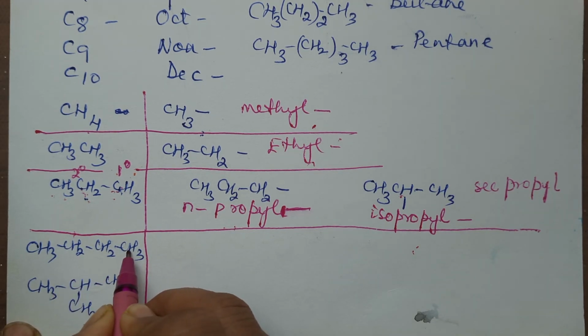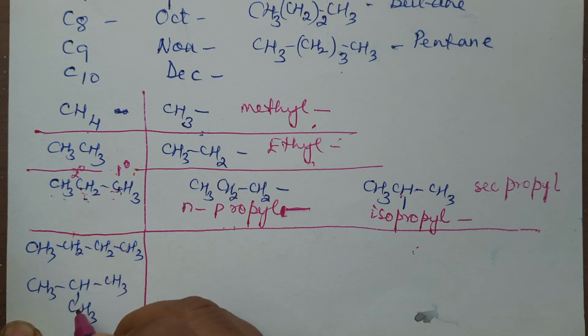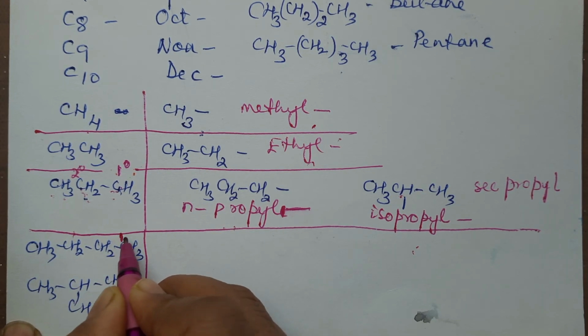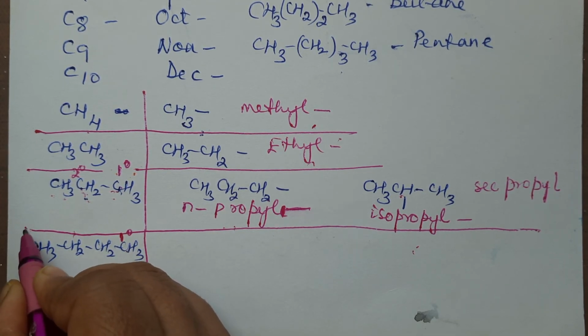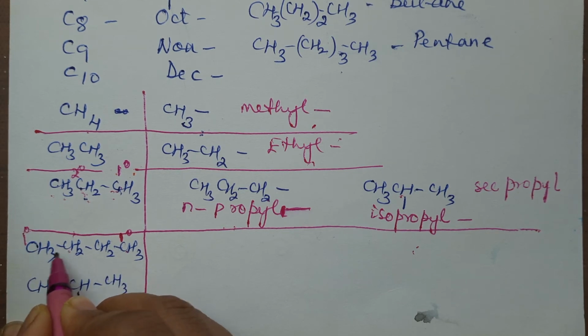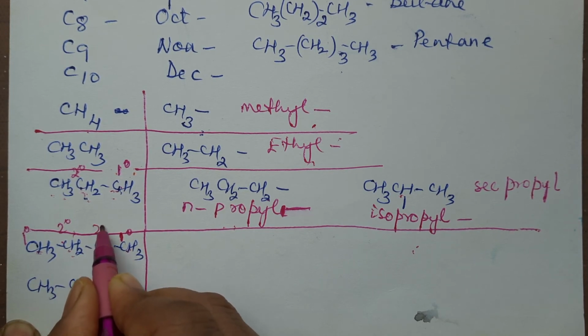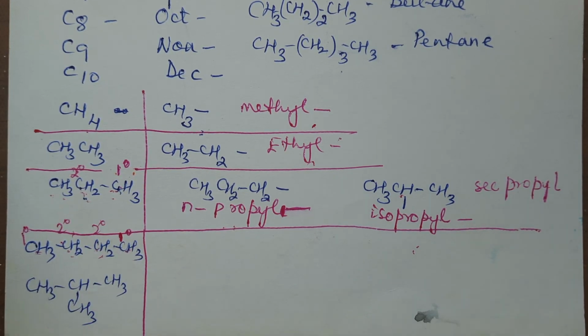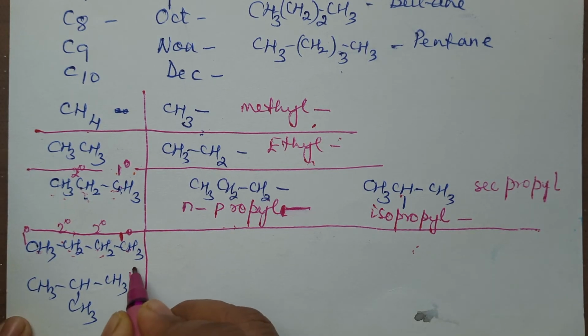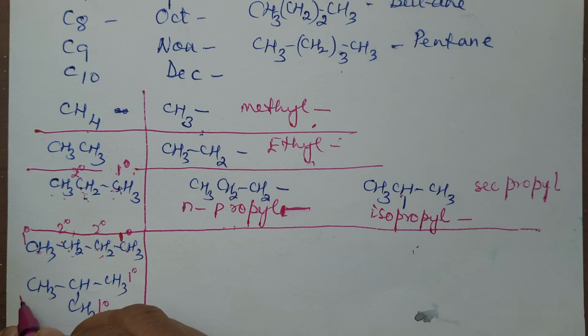Now, this particular butane has two types of carbon atom. This is primary carbon atom, this is primary carbon atom. This one is linked to two different carbon atoms, so this is secondary carbon atom. This one is linked to two, this is also secondary carbon atom. In the second structure, how many types of carbon atoms are there? Two types. This is primary, this is primary, this is primary.